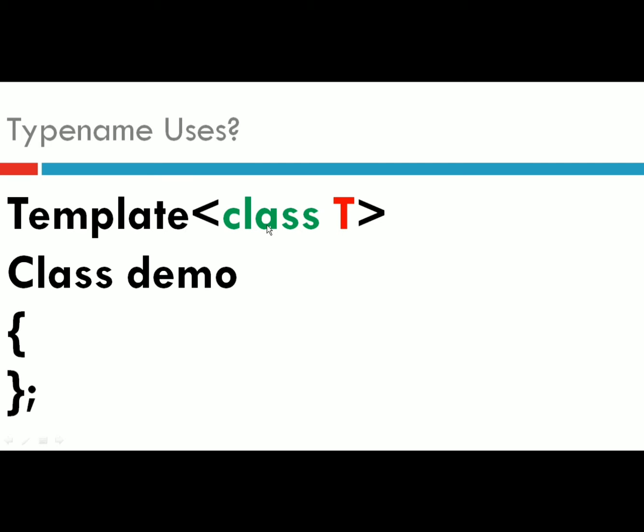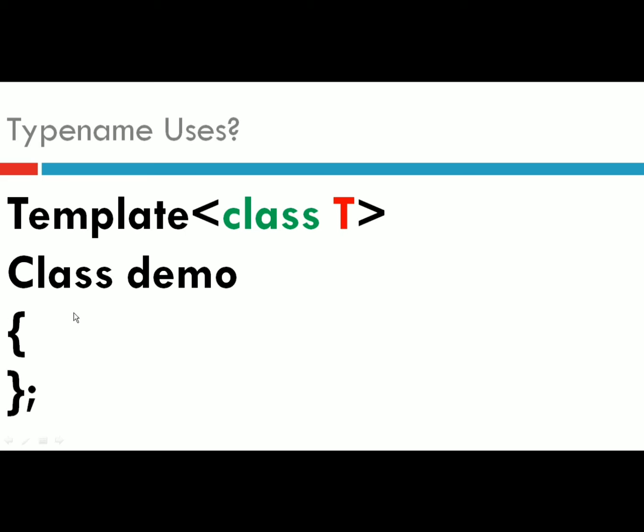So typename and class can be used interchangeably for specifying the generic argument for a template. In this example we use typename, and in this example we use class. Both give you the same effect.